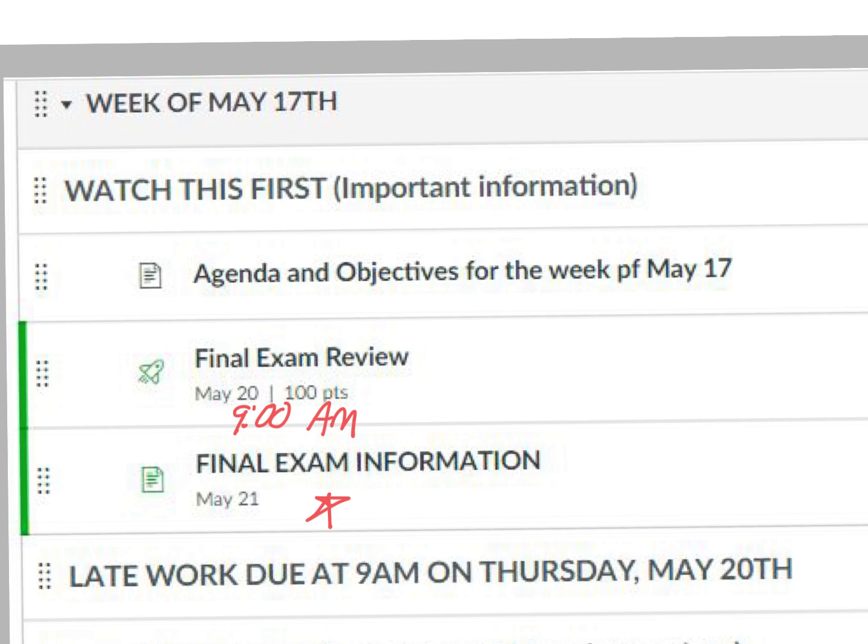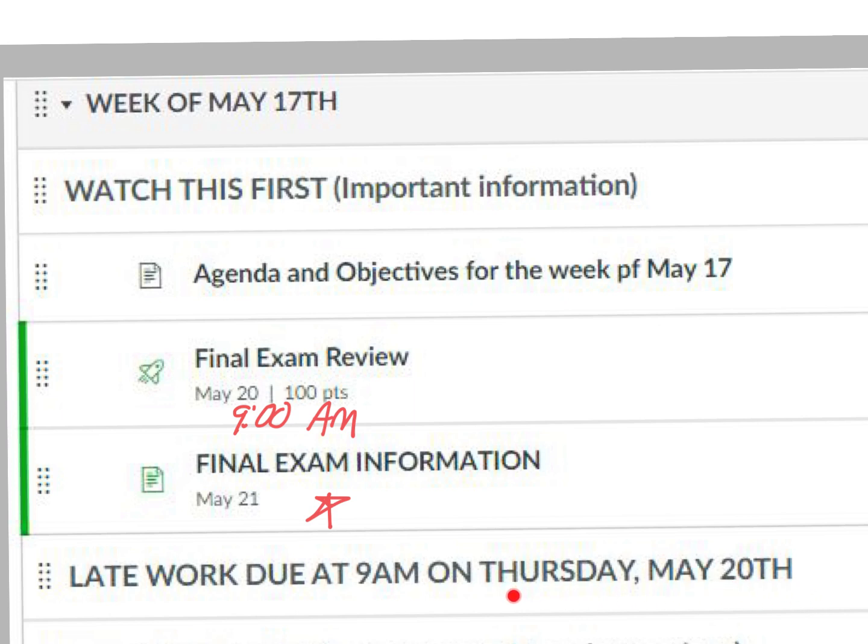other things that we need to look at for this week, not only is the final exam review due May 20th at 9 a.m., but if you have any incomplete late work that you are planning on submitting for your semester 2 grade, it must be due at 9 a.m. on Thursday, May 20th also.